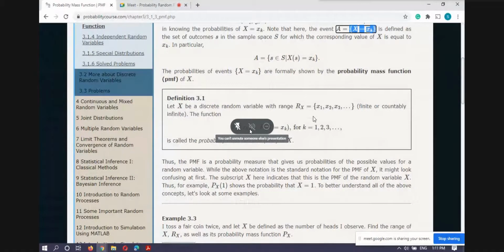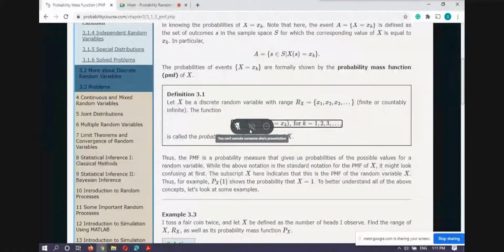Or like this also. For the case of a discrete random variable, if I write p_X, this is a notation we use to represent the probability mass function. So p suffix capital X, because we have the variable capital X and we want to know the probability of the random variable when capital X is taking some real number x_k.